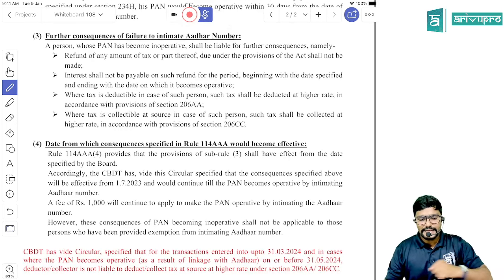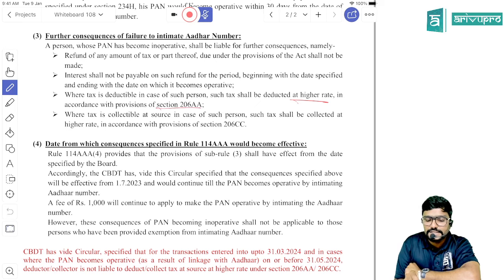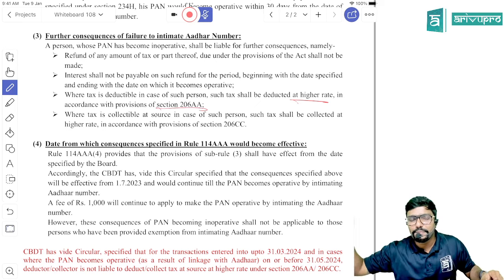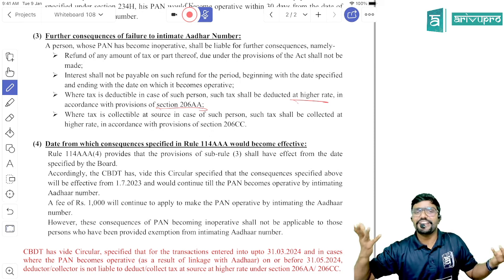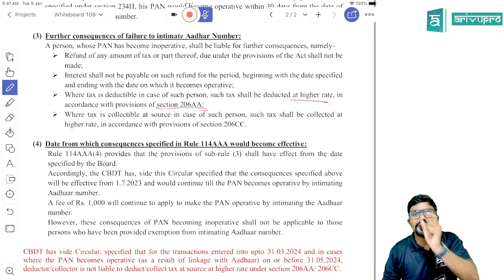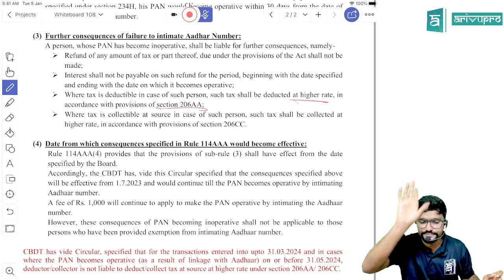Then, where tax is deductible in case of such person, such tax shall be deducted at a higher rate in accordance with the provisions of section 206AA. Guys, if the payee's PAN has become inoperative, then it is as if he doesn't have a PAN. So the payer has to deduct TDS at a higher rate as per section 206AA, not AB, AA.